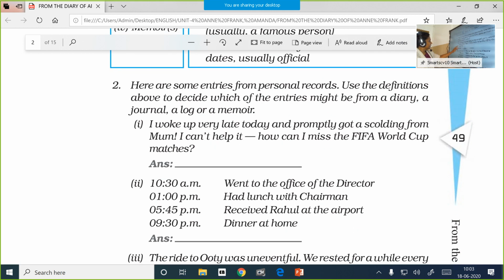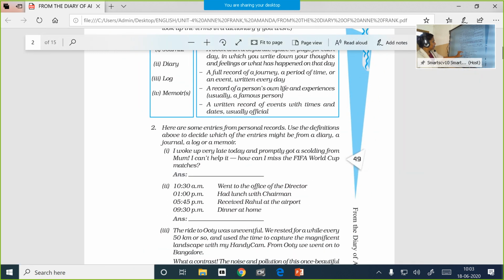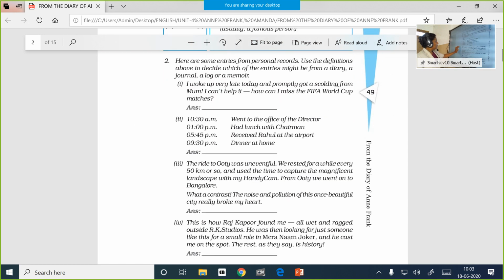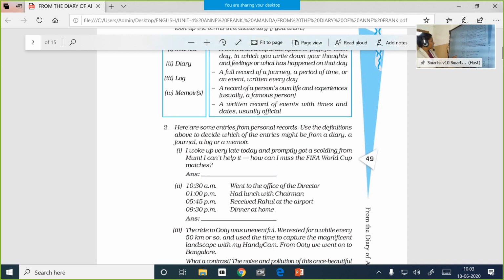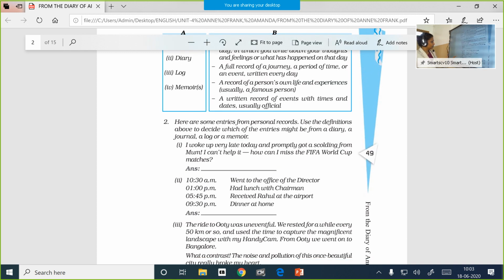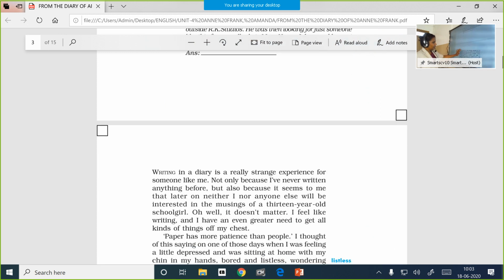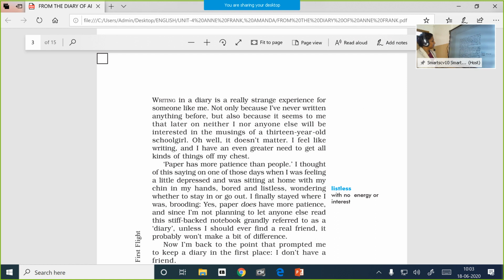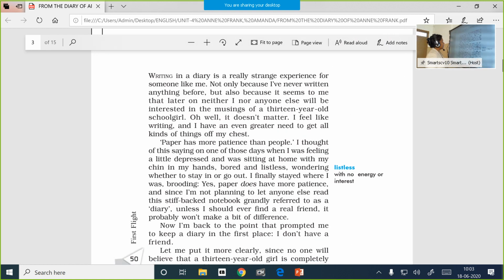And the second task, here you get a few entries. All four are related to personal experiences, and you are to decide which term would suit these entries. And that is an assignment for you. You may be ready with the task by the next class. Now to the lesson.